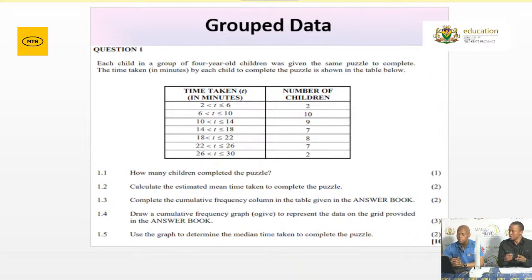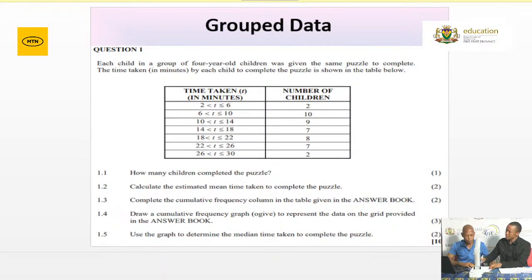It depends on the type of question that was asked in that particular case. But more often than not, you'll have the class interval and you'll also be given the frequency. So please be aware of how to determine, again, the measures of central tendency when given grouped data. Remember how to do that. Particularly the mean. Remember, to find the mean with ungrouped data, you simply add your individual data elements divided by the sum of those data elements.